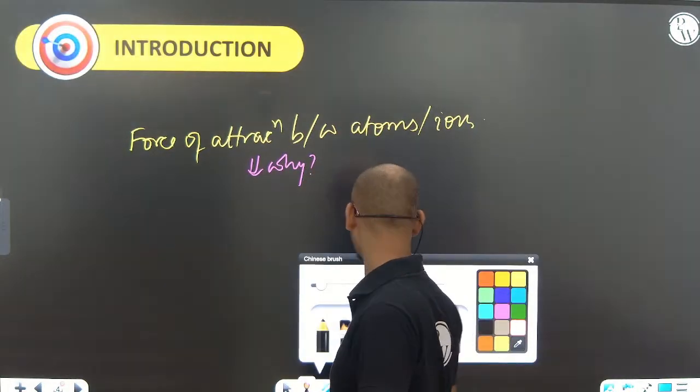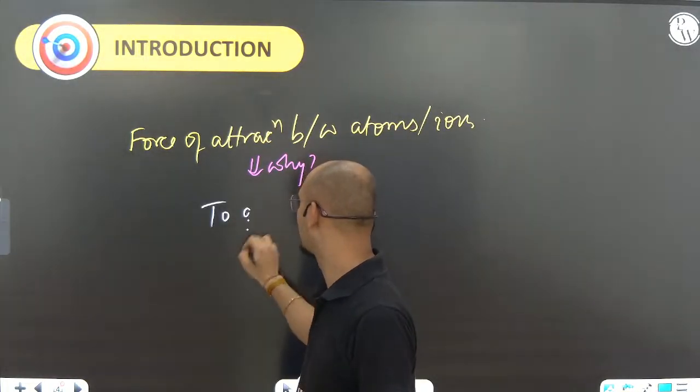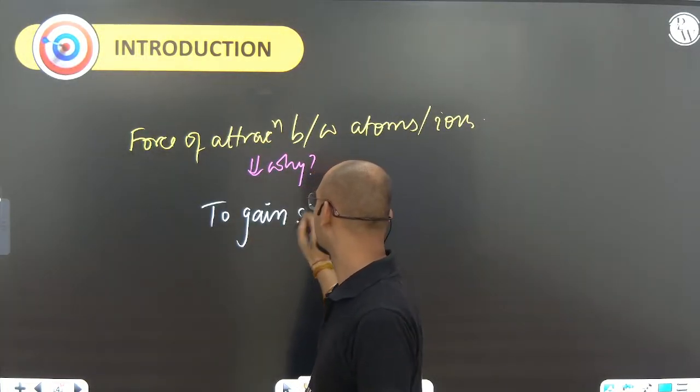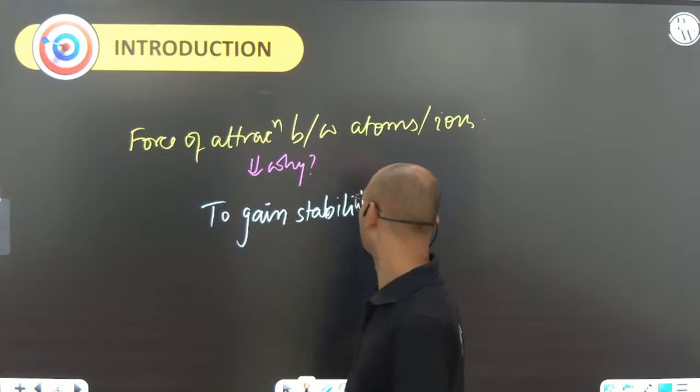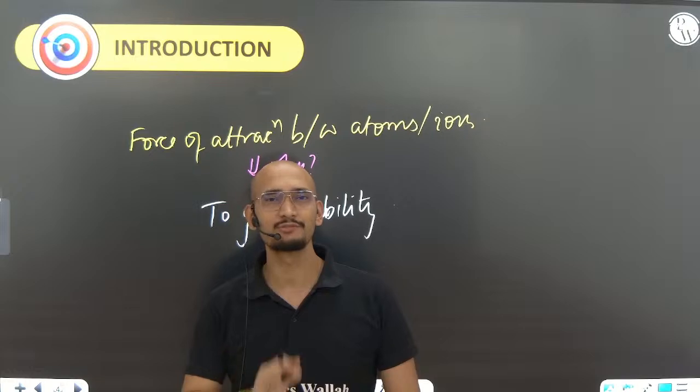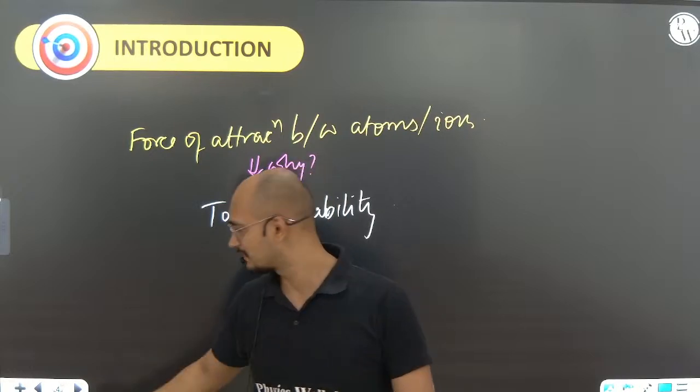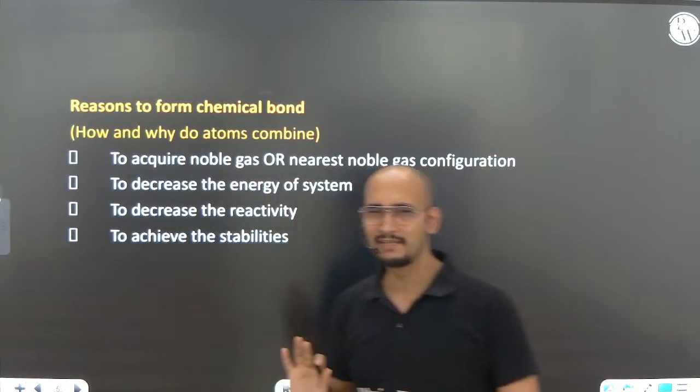So if someone asks you what is the need of bonding, I hope you all understand: to gain stability. In one word, if someone asks you what is the need of bonding, you can always say that the main answer is to gain stability.